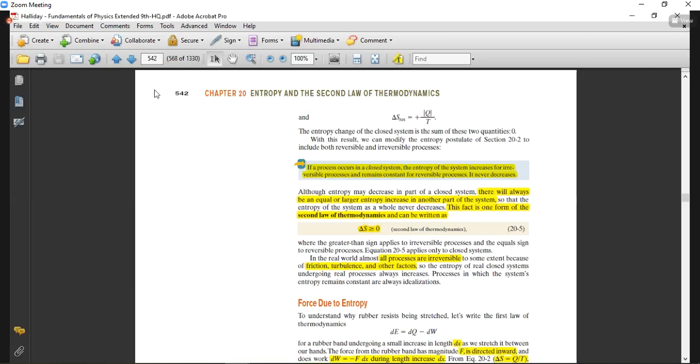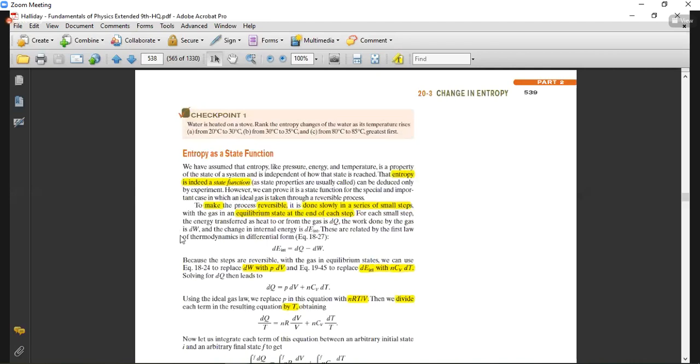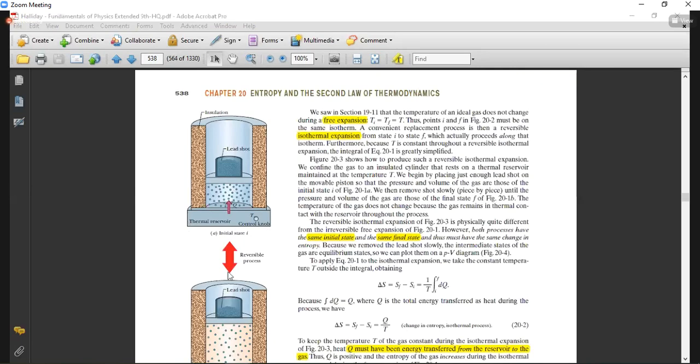Just hold on a second, we will go toward the figure. So when the system goes from this state to this state, obviously when the gas expands, in order to maintain the temperature, it has to absorb heat from the thermal reservoir, isn't it?